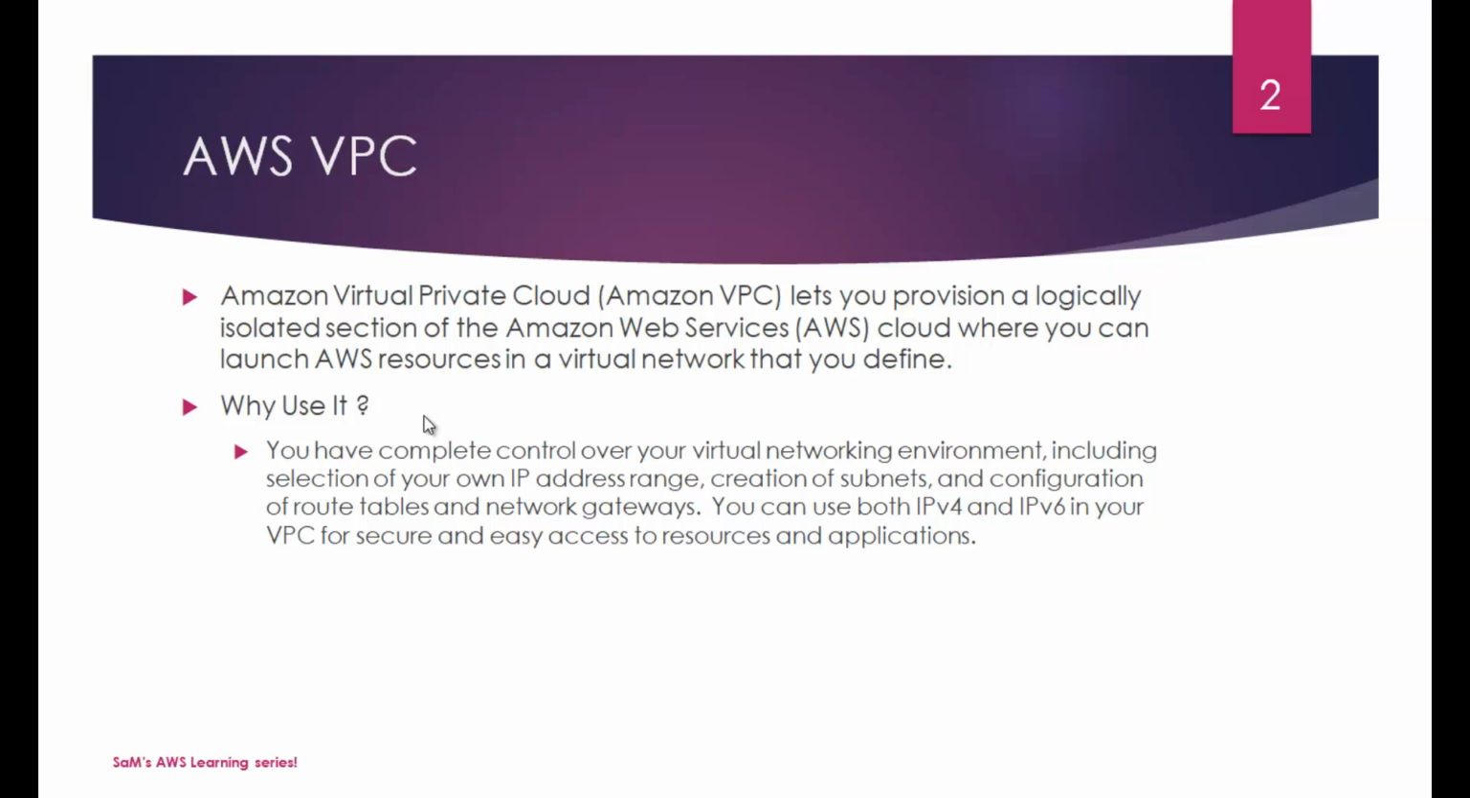Why you want to use it? You have complete control over virtual networking environment, including selection of your own IP address range, creation of subnets, and configuration of route tables and network gateways. You can use both IPv4 and IPv6 in your VPC for secure and easy access to resources and applications. So this is like creating a miniature DC or data center within your organization with the help of AWS. You can even go to that level if you are leveraging the capabilities of Amazon VPC offering.